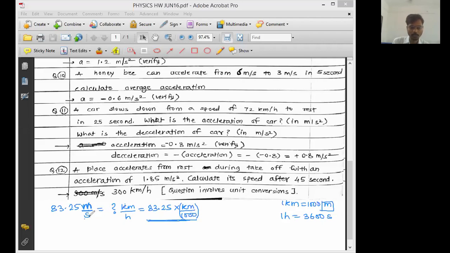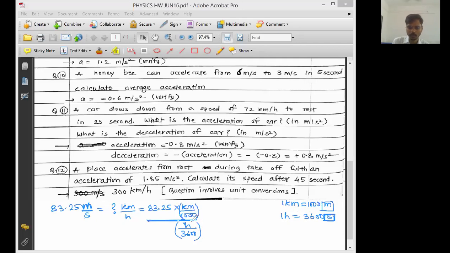Then second. Now we want replacement for second in terms of hour. So what is the replacement for second? Sir, replacement for second will be hour upon 3600. This hour as it is, 3600 in the denominator. So hour divided by 3600. Okay, sir. Now